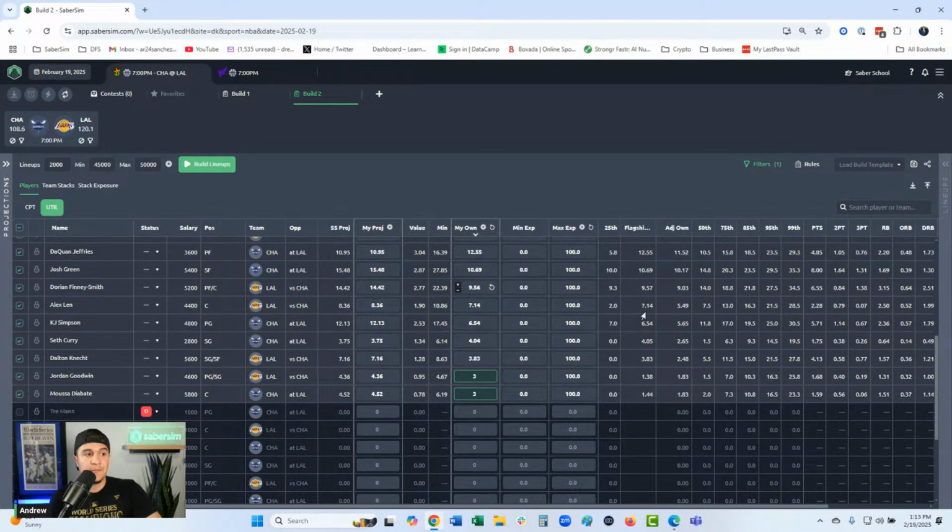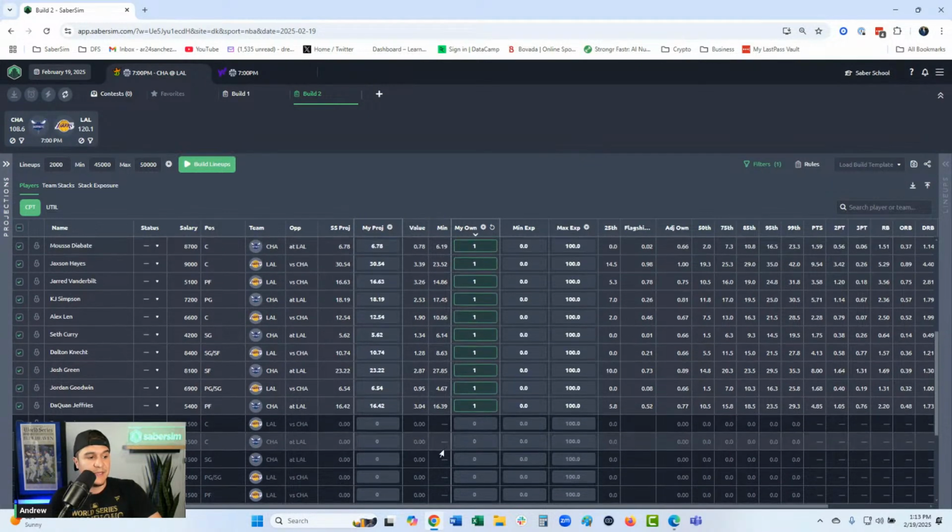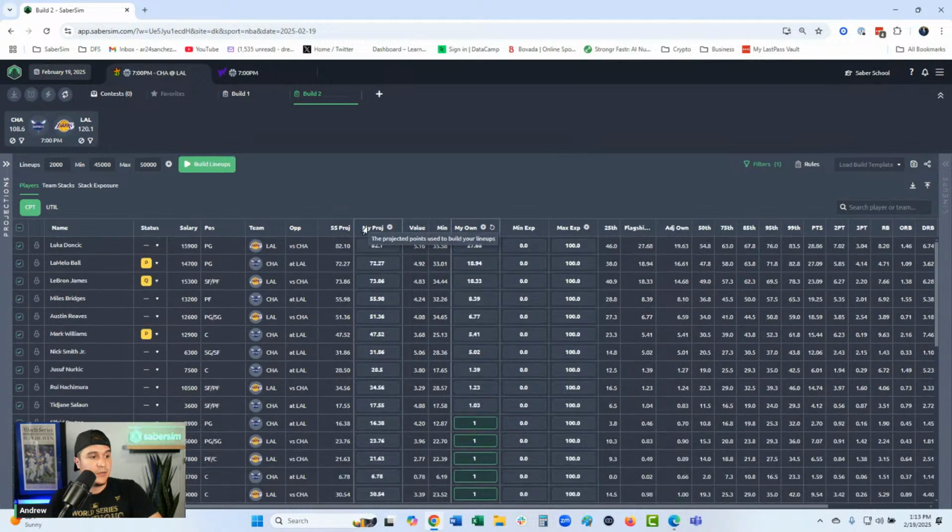I think the field is a lot more dupe conscious, and maybe they're getting to a little bit more of these lower minute, high variance plays than they used to 4 or 5 years ago. Those are things you can learn and add value to the app through experience. But anyways, we've standardized some ownerships in both captain and utility here.